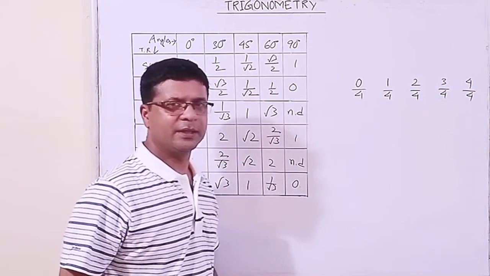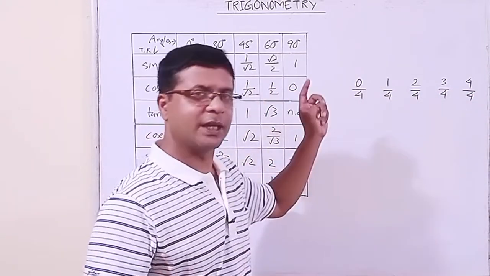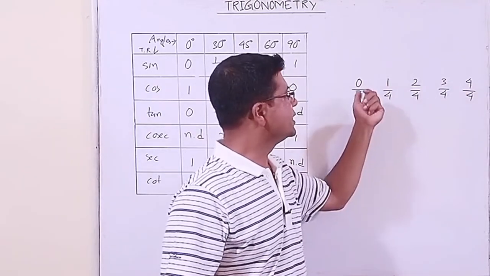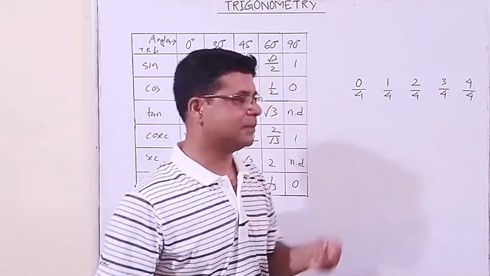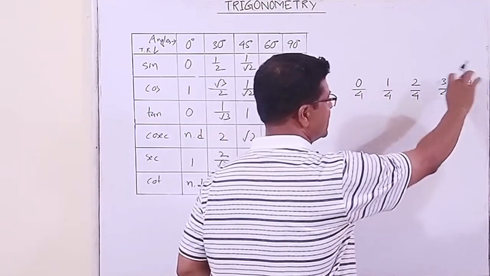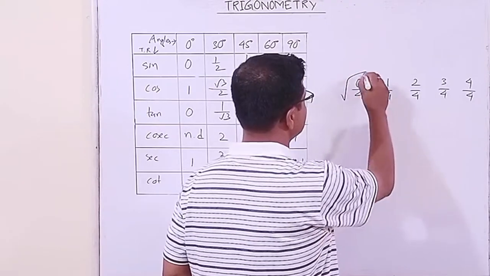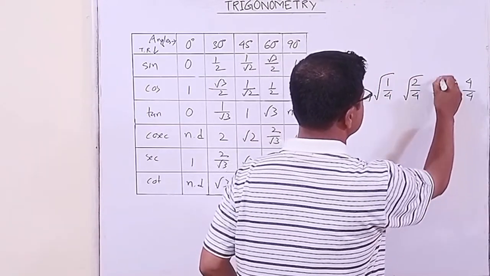We have divided. Then what we do, again I am repeating what I said. At first, 0 to 4 we have written serially. Then each number we have divided by 4. Third step: first step is numbers are written, second step is divided by 4, third step, you take the square root of each.